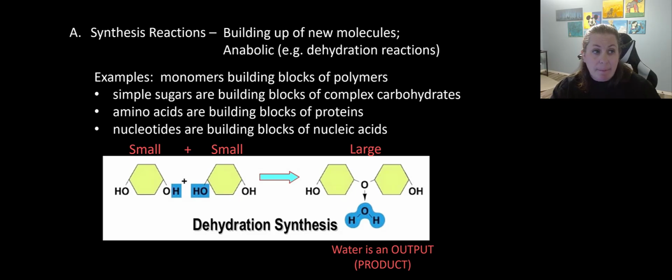Poly means many. These are when you take simple sugars and you build a more complex carbohydrate. Or you take those amino acids and you make more complex proteins. Or nucleotides and you make nucleic acids. Now we're going to talk more about carbohydrates, proteins, and nucleic acids in part 2 of this lecture. But this is the building of them, called the synthesis reactions.